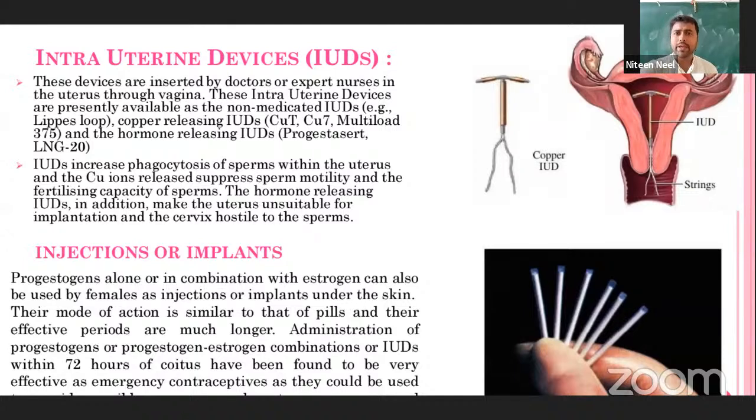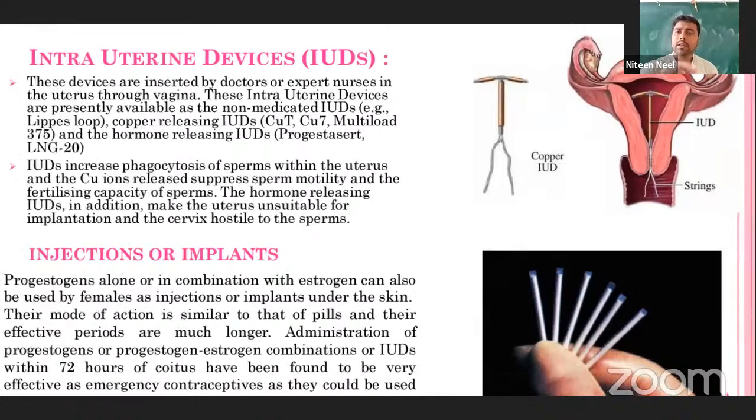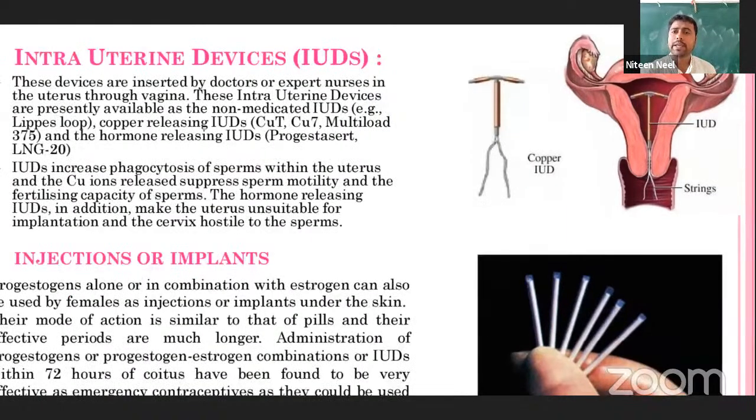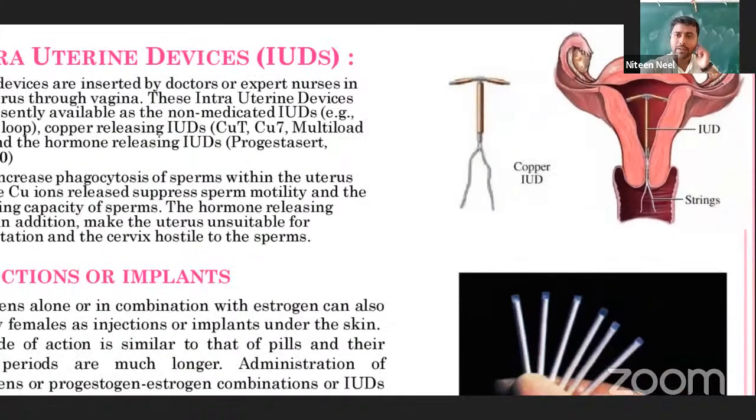So you can observe here, there are different kinds of IUDs made. See, this is a copper IUD. It is just like a T shape, right? So it is going to be inserted inside the female reproductive tract, that is the uterus.